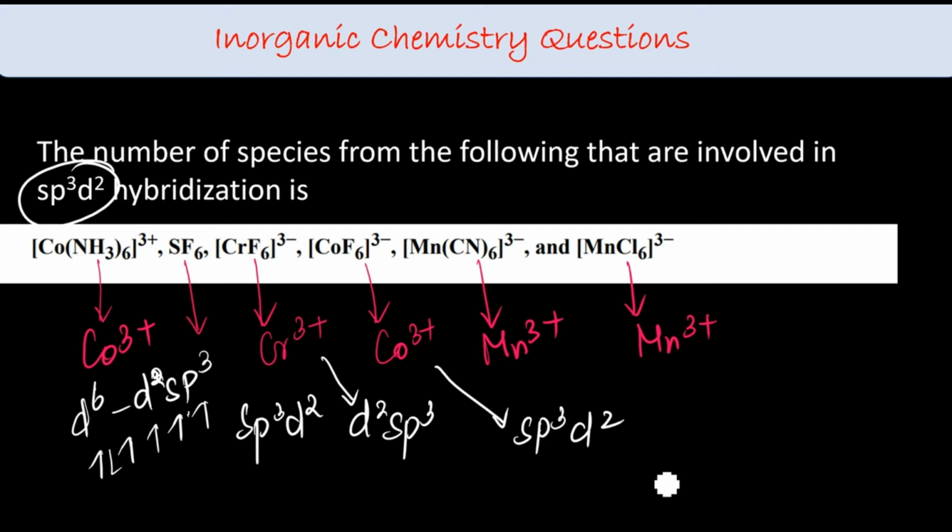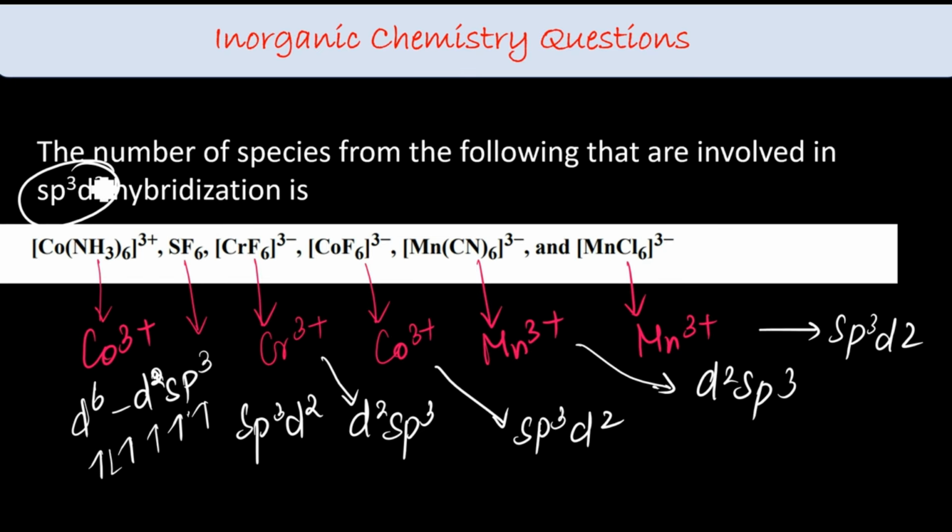It starts from sp3d2. And manganese 3+ with a strong field ligand, the hybridization is d2sp3, and this will become sp3d2. So the number of sp3d2 species is 3.